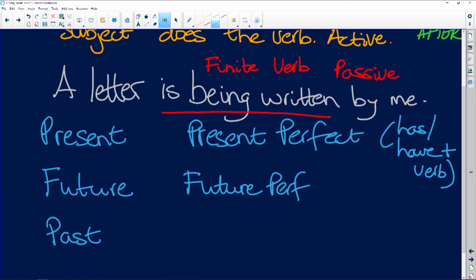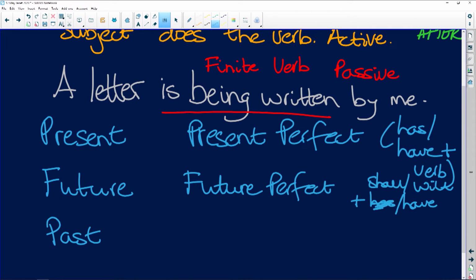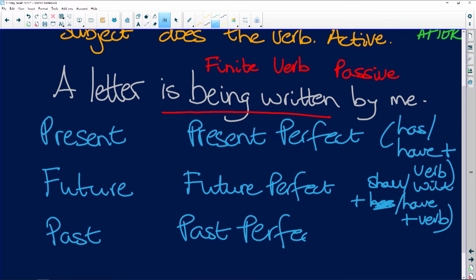So the future is shown by shall or will. The perfect is shown by has or have. I'm just wondering if we use has. I shall have, you will have, he will have. We shall have, it's have. We don't use has plus the verb. And then we have the past perfect tense, which is had plus the verb.